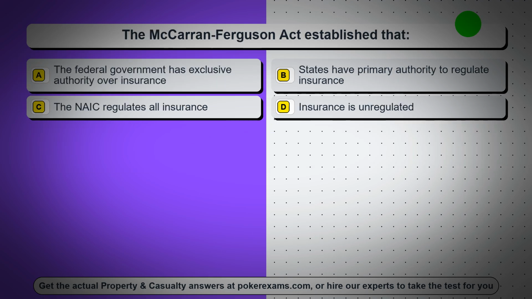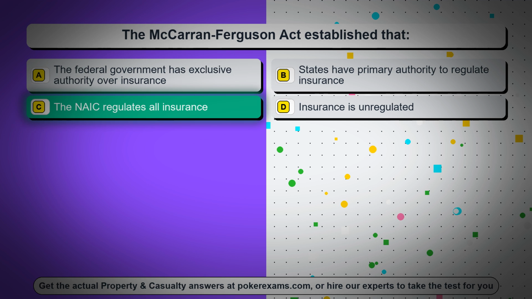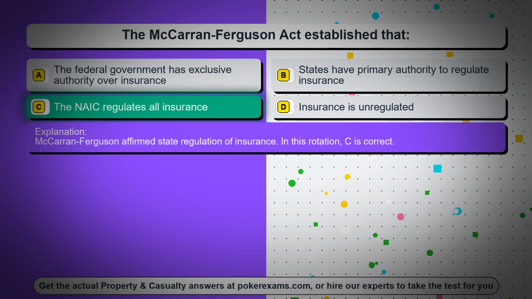Question 93. The McCarran-Ferguson Act established that. Option A, the federal government has exclusive authority over insurance. Option B, states have primary authority to regulate insurance. Option C, the NAIC regulates all insurance. Option D, insurance is unregulated. The correct answer is option C, the NAIC regulates all insurance. McCarran-Ferguson affirmed state regulation of insurance. In this rotation, C is correct.